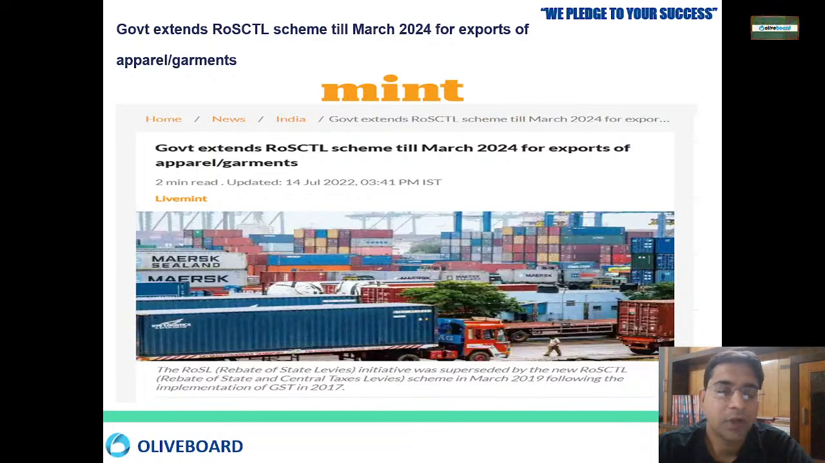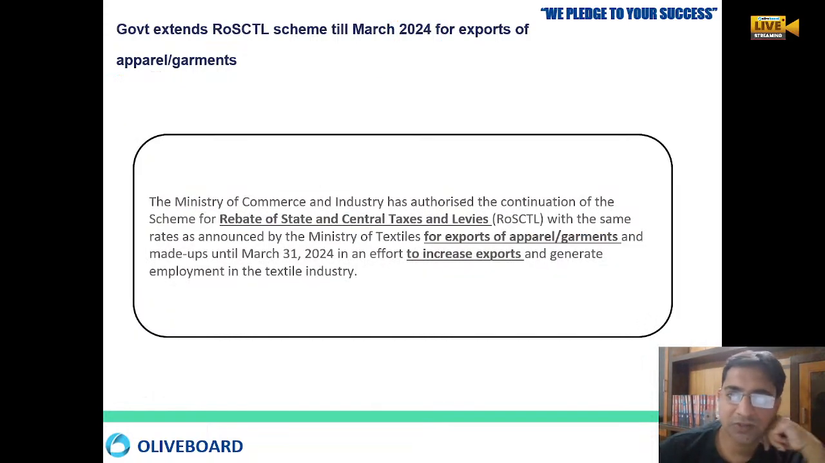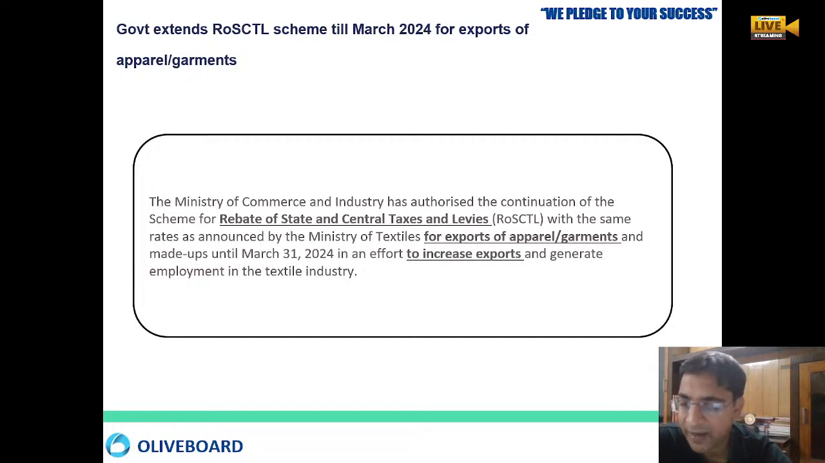Okay, so now the next is that the government extended the ROSCTL scheme till March 2024. This scheme is especially related to apparels and garments. The government extends the ROSCTL scheme till March 2024 for the export of apparels and garments. What is the meaning of ROSCTL? It is Rebate on State and Central Taxes and Levies. So the government will provide a rebate on central and state taxes. Why? Because the government wanted to increase exports.